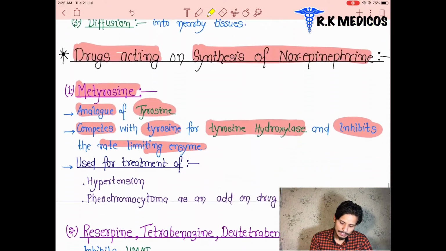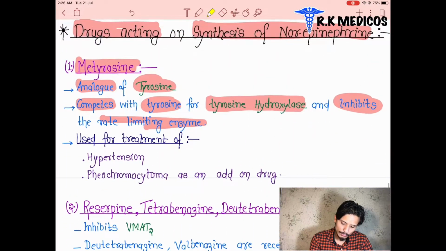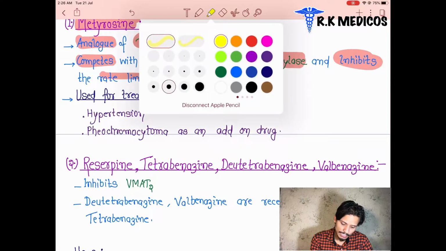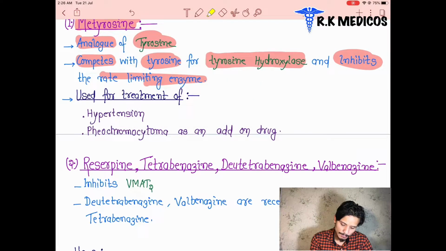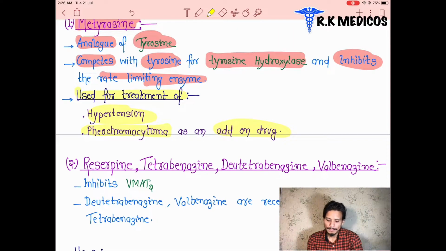So in this part we can see where we can use these drugs, that is metyrosine, used in the treatment of hypertension. Suppose the patient suffers from hypertension or pheochromocytoma. Pheochromocytoma is basically a tumor of the adrenal gland. So there are two main uses of metyrosine: the first is in hypertension, and the second is pheochromocytoma, that is the tumor of the adrenal gland.